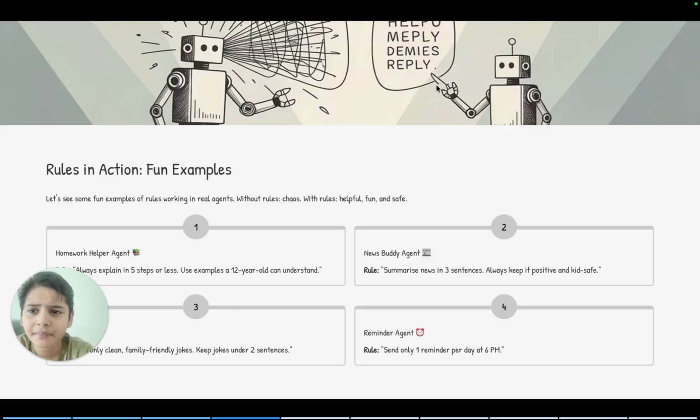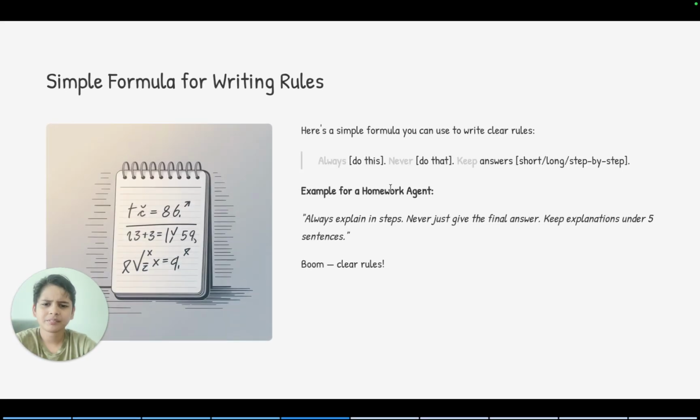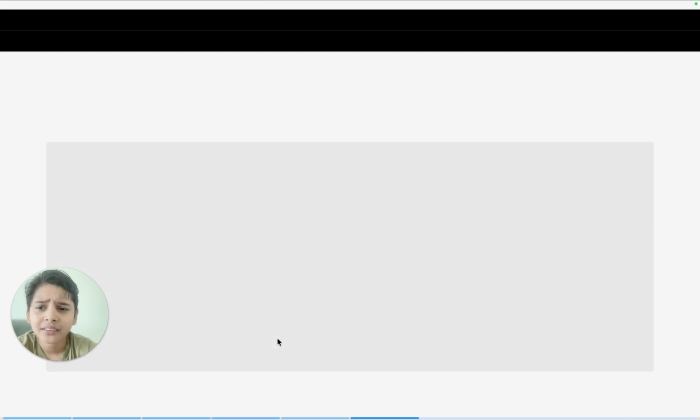Here's a simple formula you can use. Always do this, never do that. Keep answers short or long or step by step. Example for a homework question. You can write: explain in steps. Never just give the final answer. Keep giving hints so I can work harder. Keep explanations under 5 or 6 sentences. Boom! Clear rules.